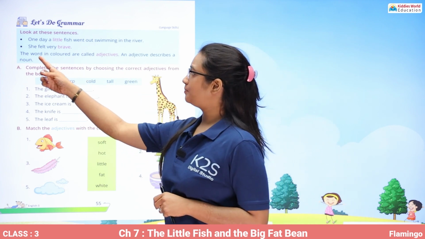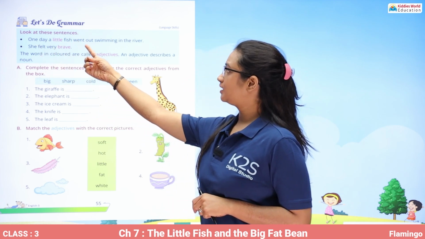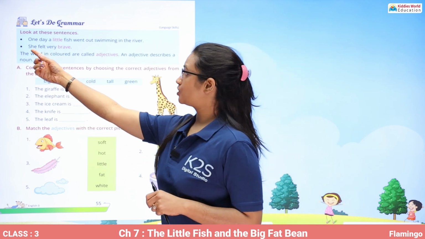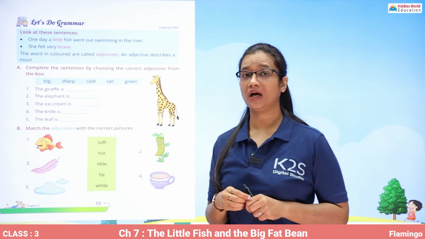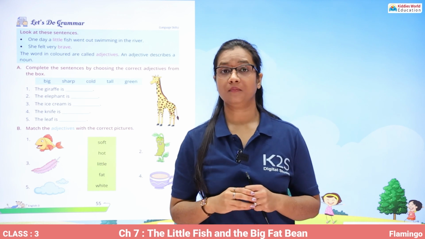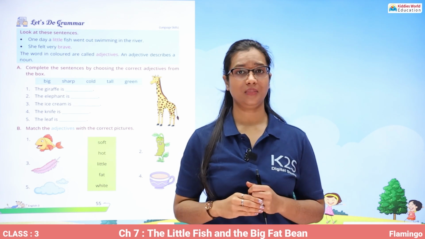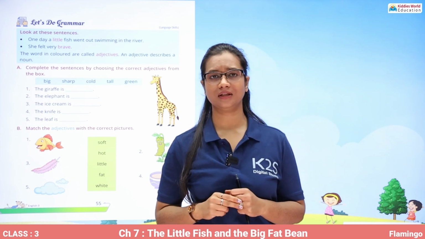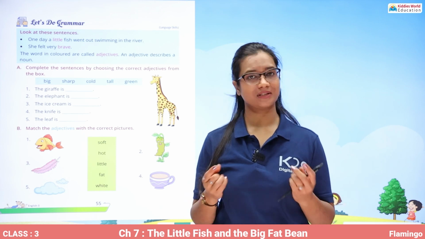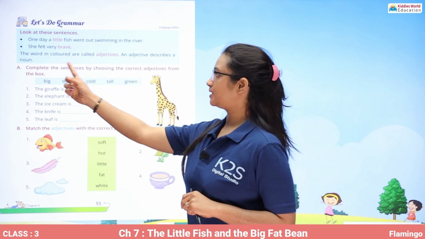Now, the concept is that look at these sentences. One day, a little fish went out swimming in the river. So she felt very brave. Now, the words little and brave are adjectives. But what exactly are adjectives? Adjectives are describing words. Describing words are the words which tell us something about the noun, which is slightly in brief. So, an adjective describes a noun.